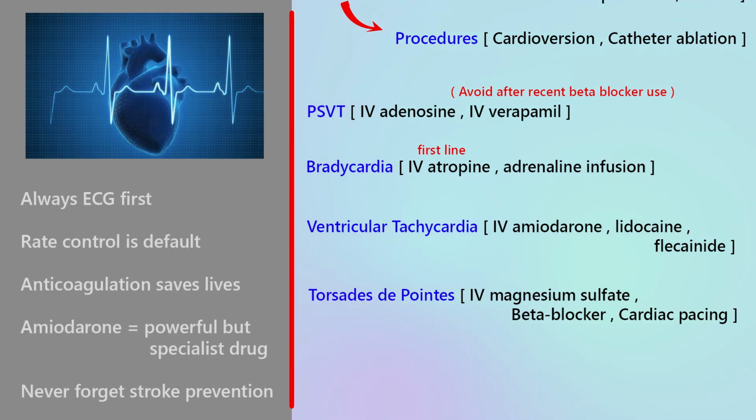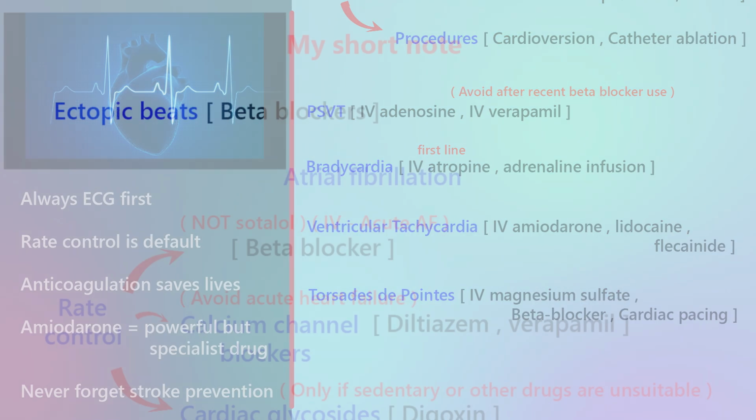Final takeaway, student tip. Remember these golden rules. Always do an ECG first. Rate control is the default strategy. Anticoagulation saves lives. Amiodarone is powerful, but a specialist drug. Never forget stroke prevention. If you remember this logic, you will manage arrhythmias safely and score well in exams.